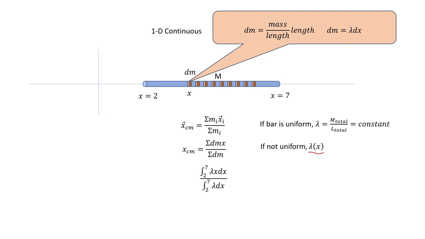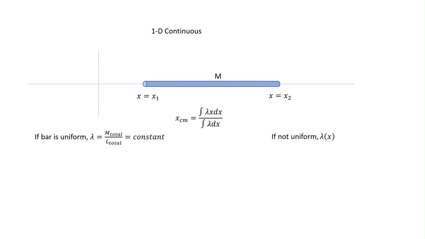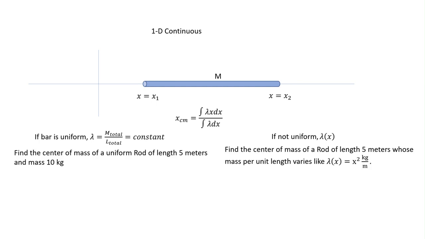Okay, let me show you two examples side by side. One, the bar is uniform, the other bar is not uniform. This is what the problems would look like. Okay, find the center of mass of a uniform rod of length 5 meters and mass 10 kg. And this one, find the center of mass of a rod that's 5 meters long but has a non-constant density.